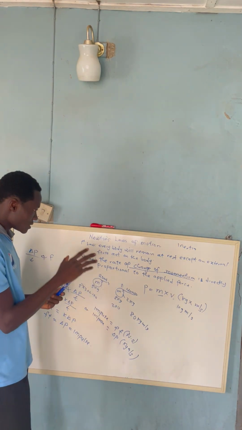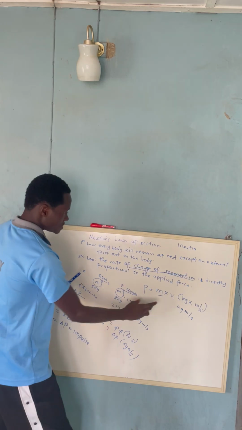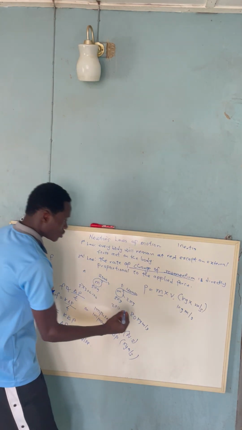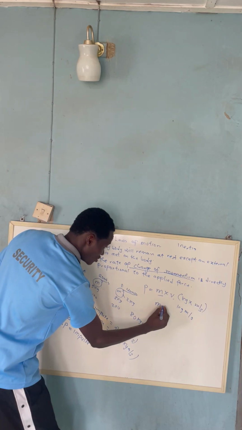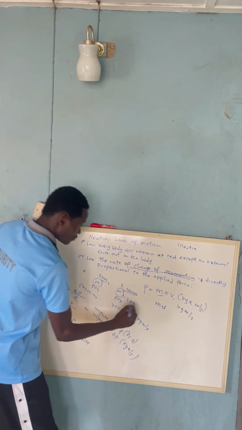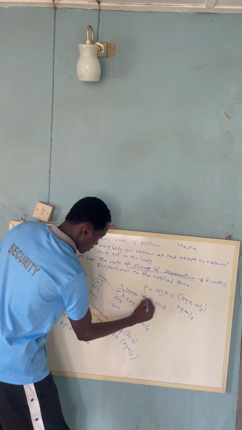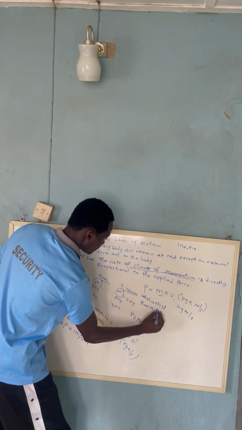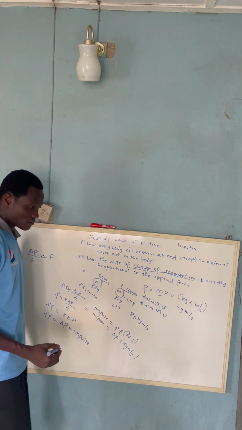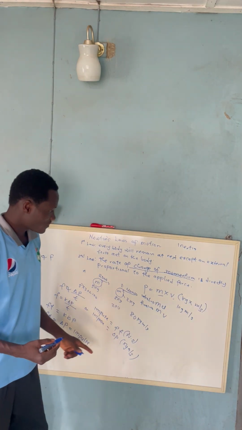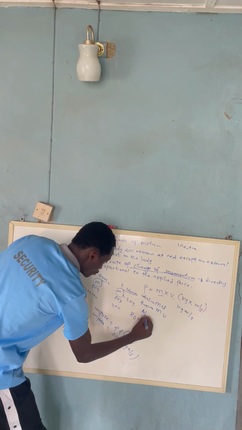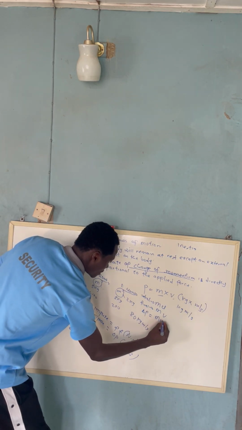So the initial momentum will be mass times the initial velocity, while the final is going to be mass times the final velocity. The change is final minus initial. So the change in momentum is mv minus mu.